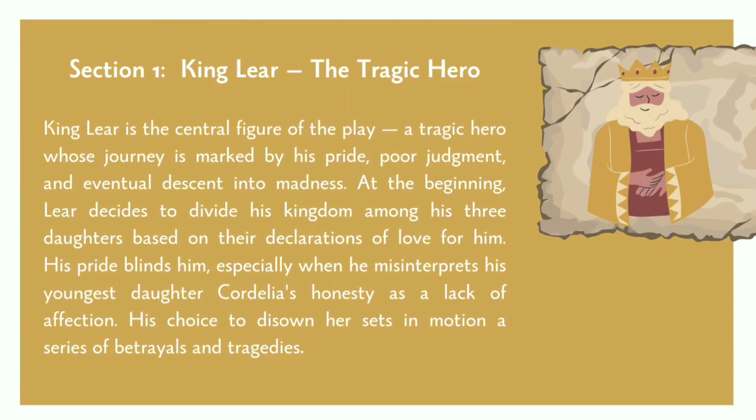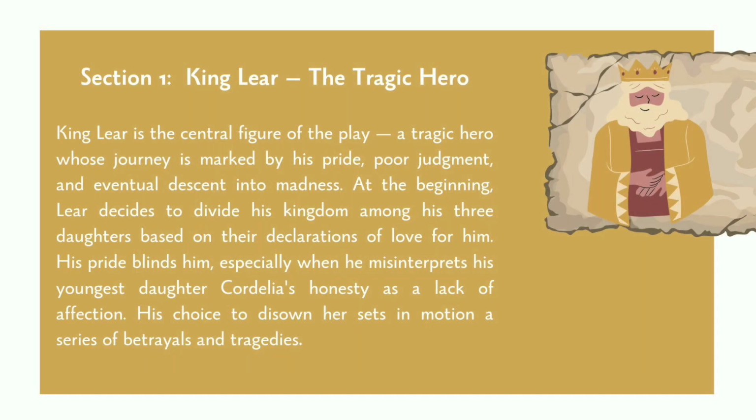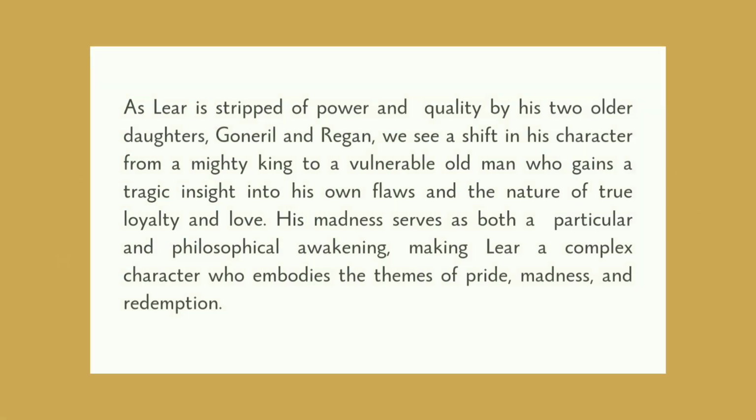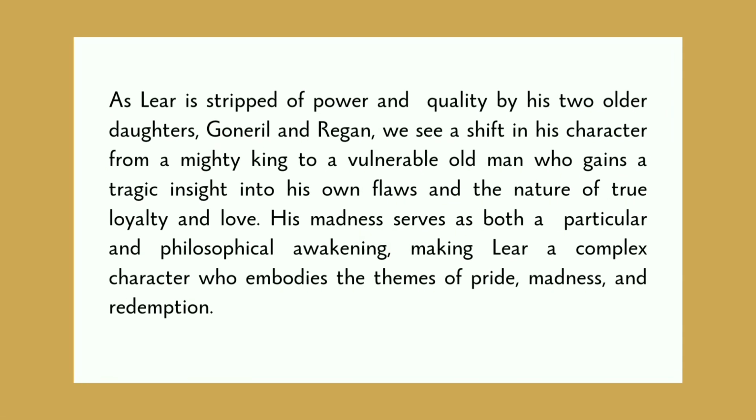King Lear, the tragic hero. King Lear is the central figure of the play, a tragic hero whose journey is marked by his pride, poor judgment, and eventual descent into madness. At the beginning, Lear decides to divide his kingdom among his three daughters based on their declarations of love for him. His pride blinds him, especially when he misinterprets his youngest daughter Cordelia's honesty as a lack of affection. His choice to disown her sets in motion a series of betrayals and tragedies as Lear is stripped of power and dignity by his two older daughters.